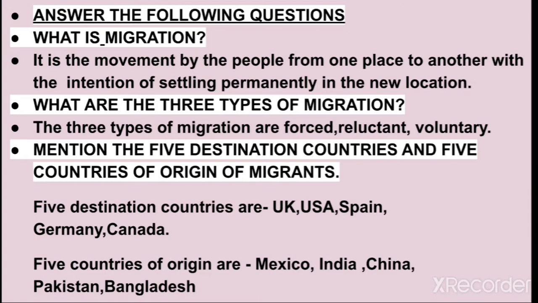Next, what are the three types of migration? Answer: The three types of migration are forced, reluctant, and voluntary. Question number 3: Mention the 5 destination countries and 5 countries of origin of migrants. Answer: The 5 destination countries are UK, USA, Spain, Germany, Canada. The 5 countries of origin are Mexico, India, China, Pakistan, Bangladesh.